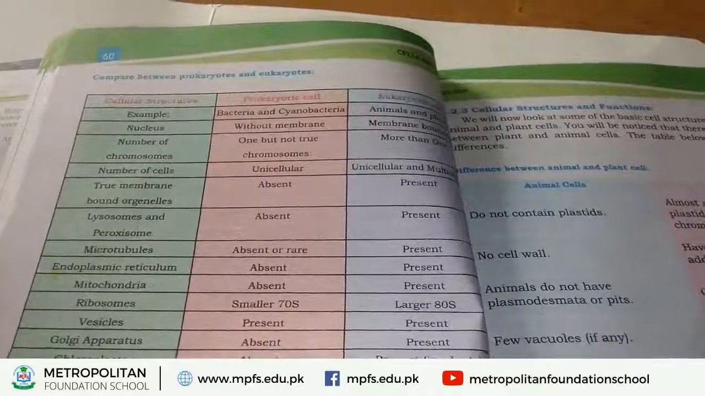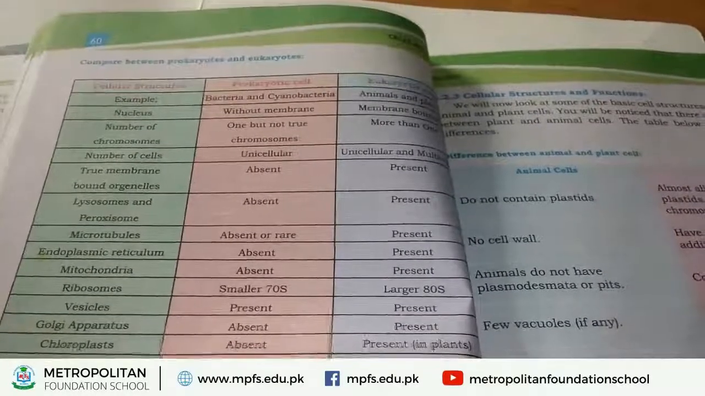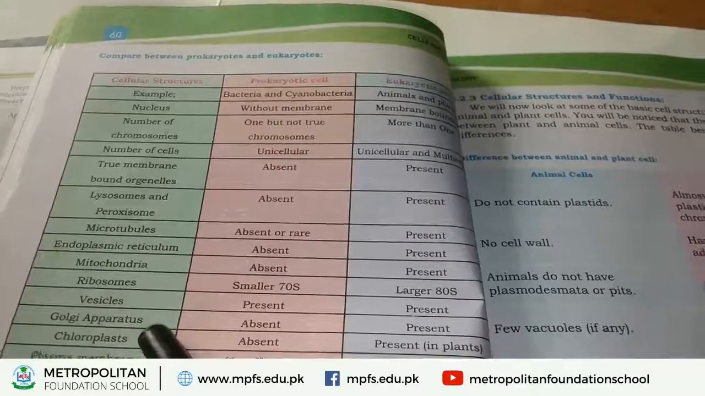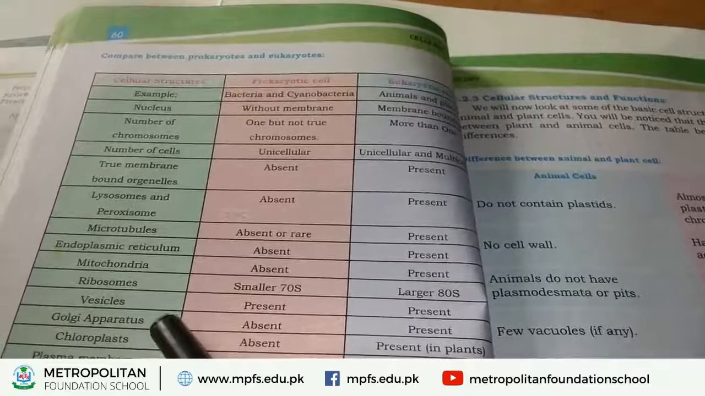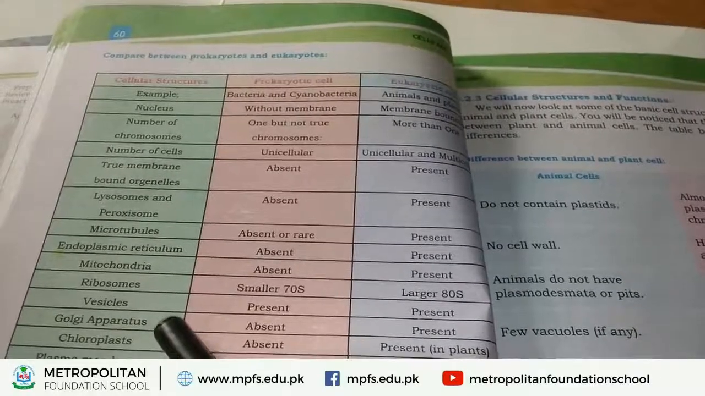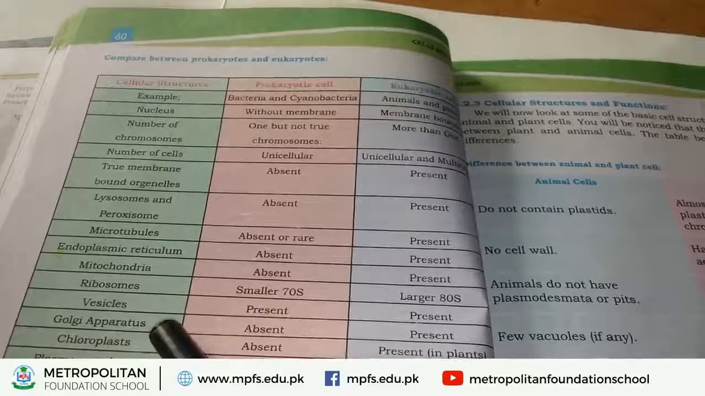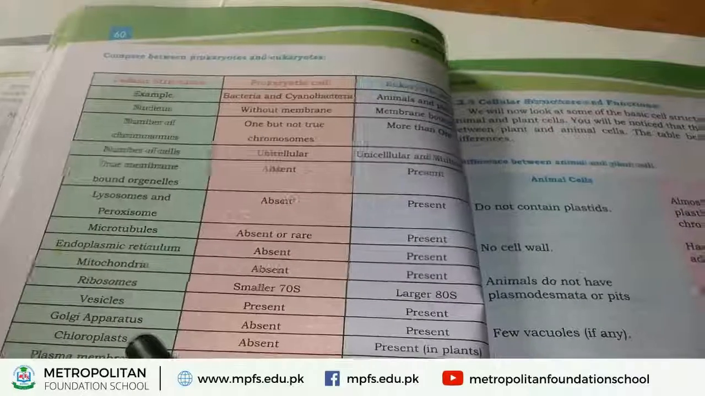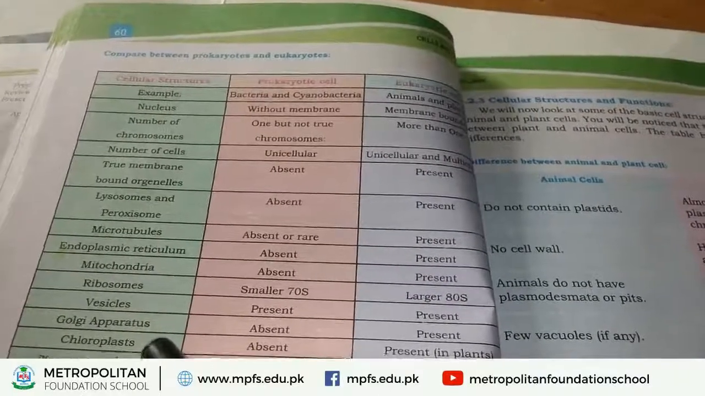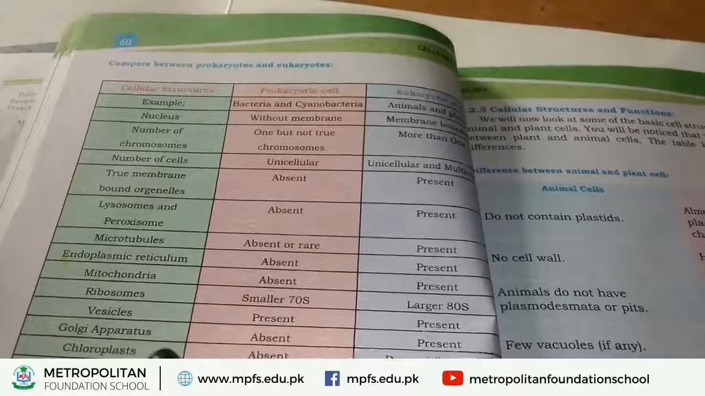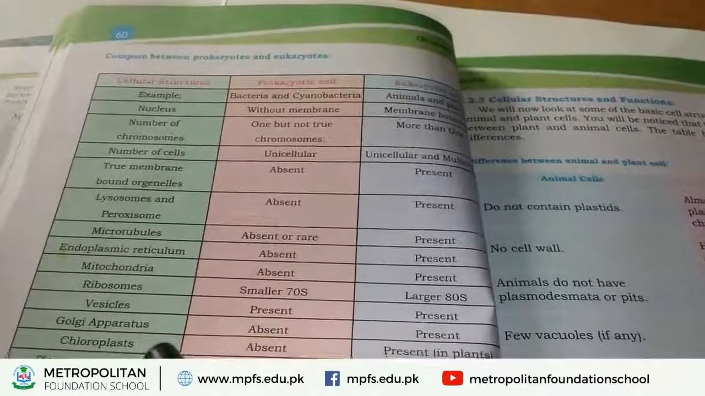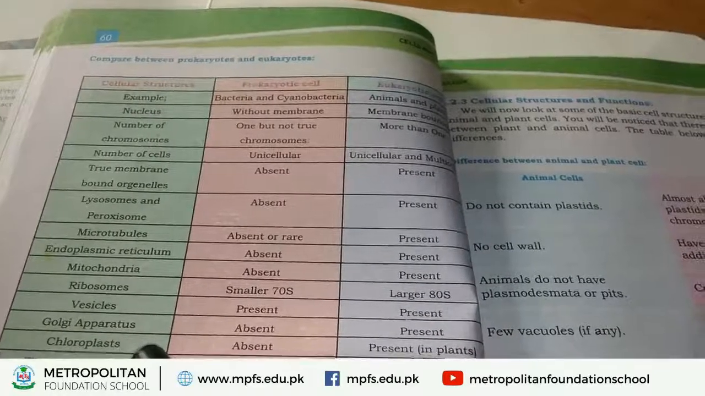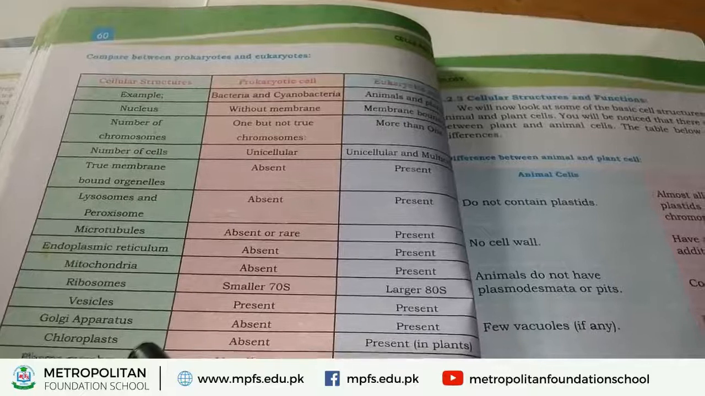Now the next structure is the Golgi apparatus. This Golgi apparatus is also an organelle which is found inside the cell. It is absent in prokaryotes and is found in eukaryotes. Next, chloroplast. You know, students, what chloroplasts are? Chloroplasts are special organelles that are found inside plants.